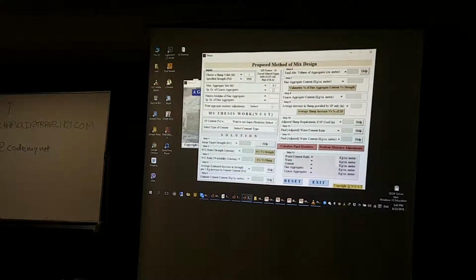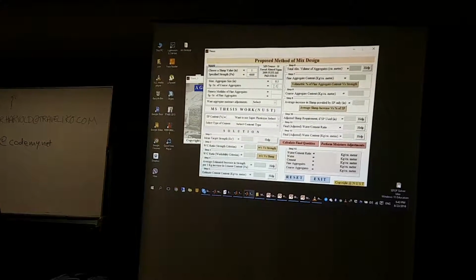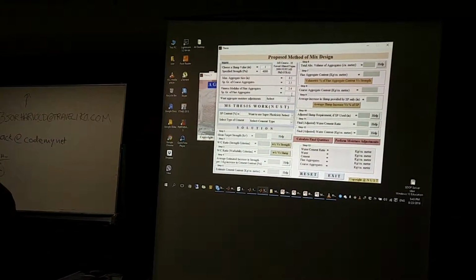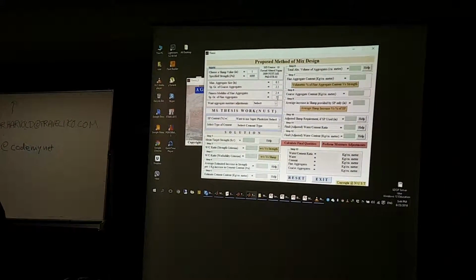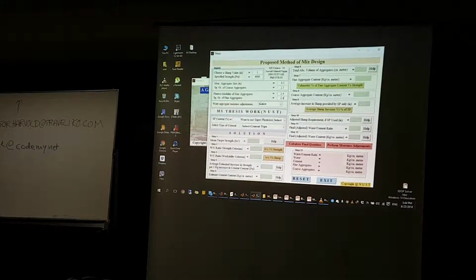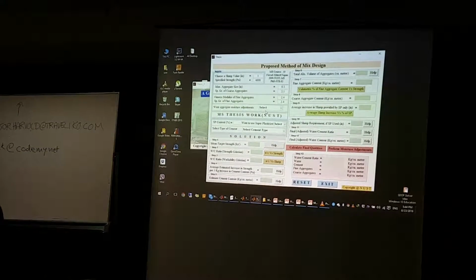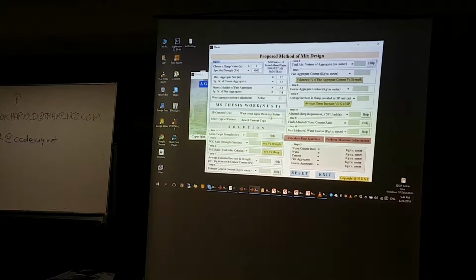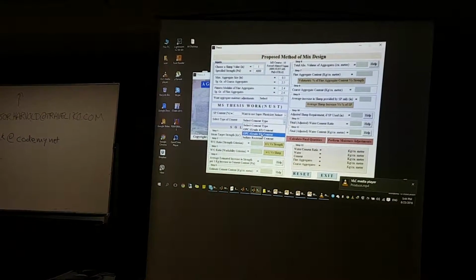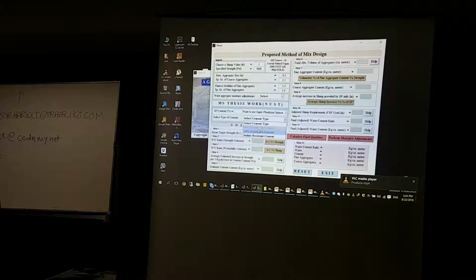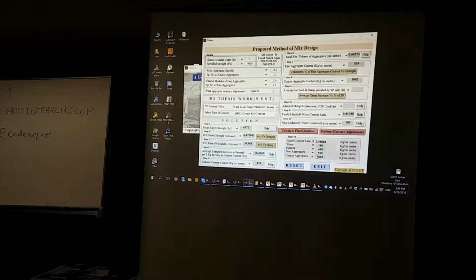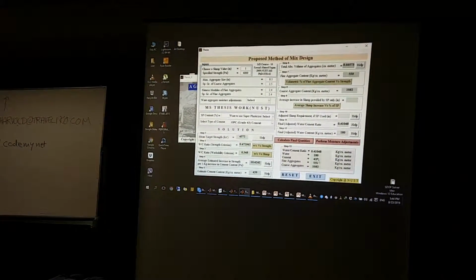Then specific gravity of coarse aggregates 2.5, let's say. And then fineness modulus 2.5 for the sand. And then again specific gravity of the fine aggregates 2.4, let's say. And let's say we don't want to use any moisture adjustment, and we don't want to use any superplasticizer. And let's select the cement type. We call it in Pakistan OPC 53 grade or 43, same as Indian standard. So let's say 43. And if I click on calculate final quantity, it gives me kilogram per cubic meter.